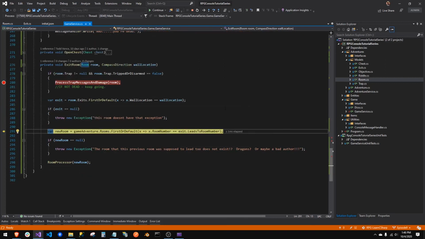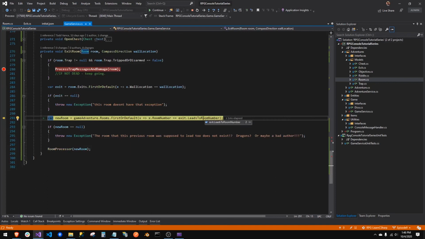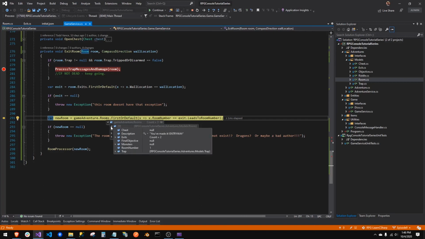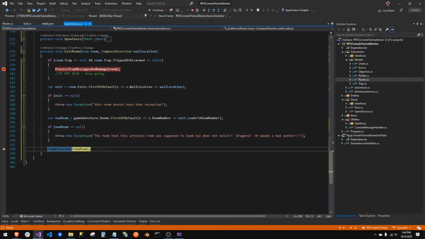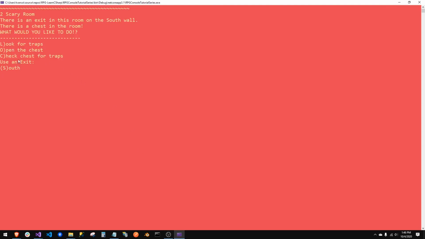Exit does not equal null, so no exception. Now we're going to try to grab that room, room number 2. And does our rooms have a room number 2? There's 3 of them. That's room number 1, and there's room number 2. So boom, grabbed ourselves a new room. There it is, scary room. That's our description. Send that to the room processor, and booyah! Number 2, scary room.